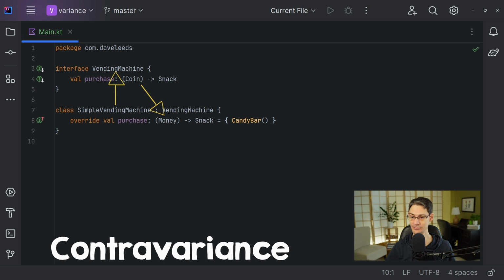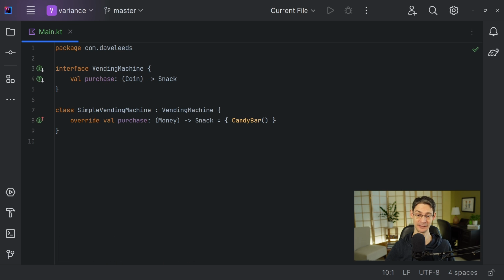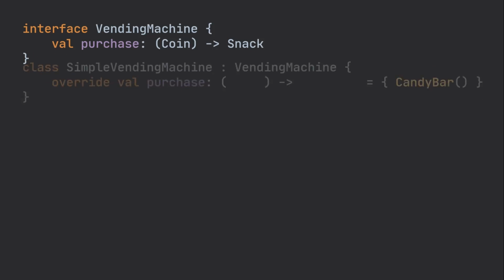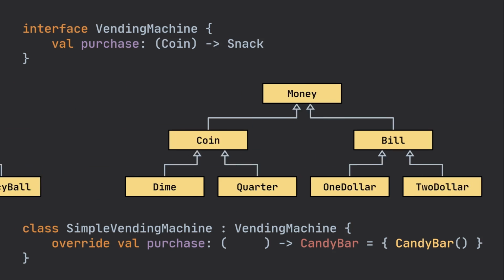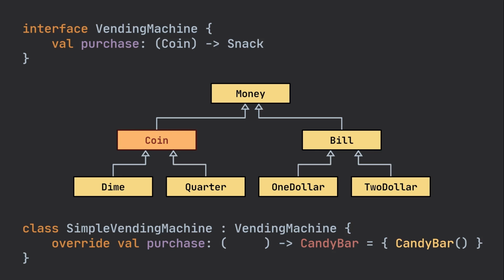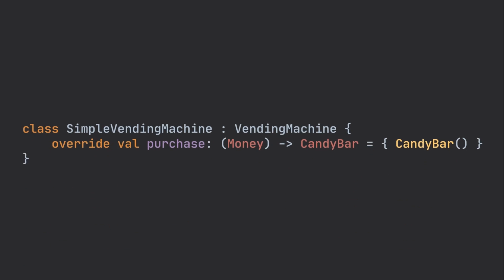We only have one type parameter in this example, but again, this holds true for all parameters in the container type. So we can summarize our findings like this. Within a subtype, return types can become more specific, which is known as covariance, and parameter types can become more general, which is contravariance. And now that we've seen variance apart from generics, it makes a whole lot more sense why generic variance works the way that it does.